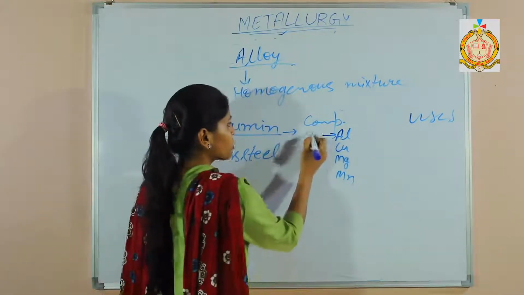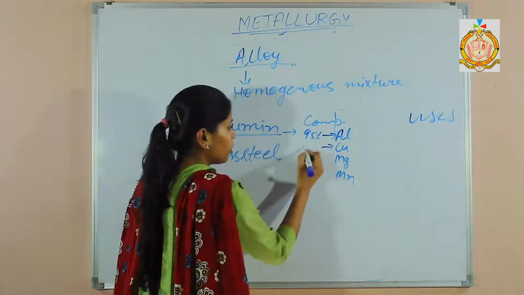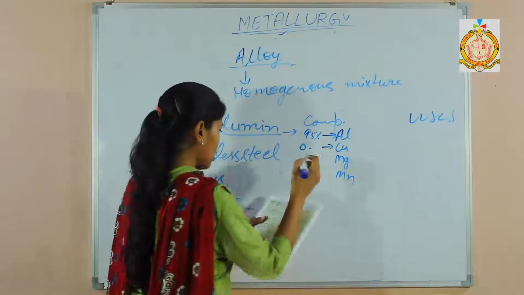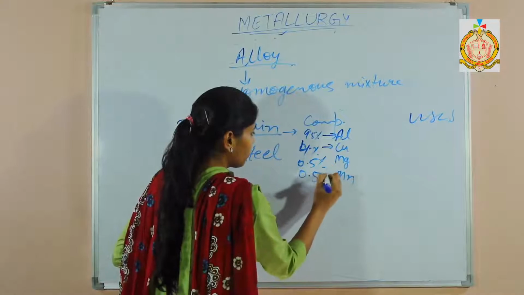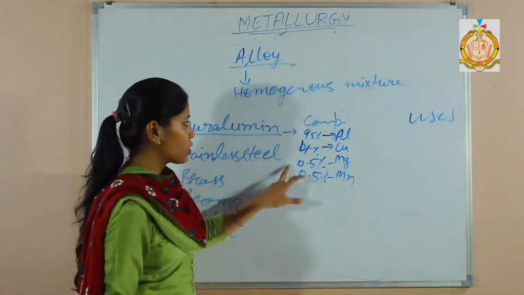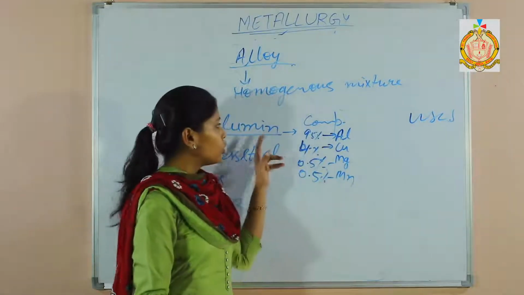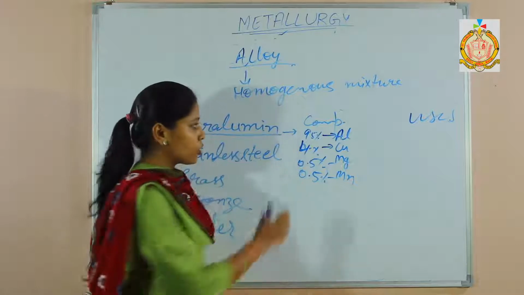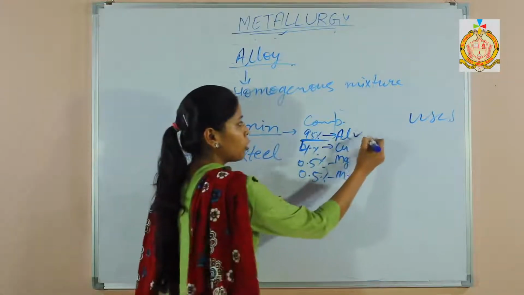Here the aluminium percentage is 95. No need to learn the percentage. Copper is 4%, and this is 0.5. The purpose of telling this percentage is that you can tell which is the major component of duralumin by seeing it.